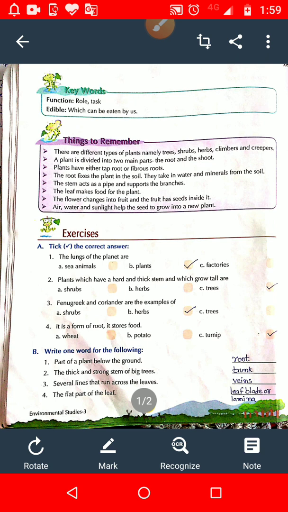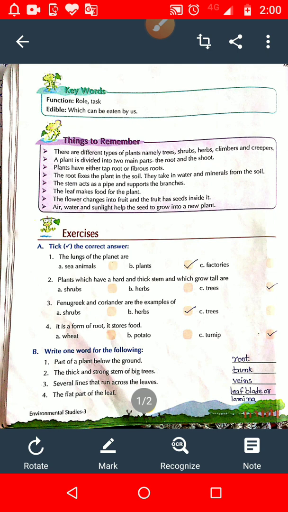They cannot bear the heavy weight of the fruit and vegetable that grow on them. So instead of climbing, they creep on the ground surface and spread over a long distance. As they creep on the ground, they are called creepers. This is the full explanation I gave you when I taught creepers.